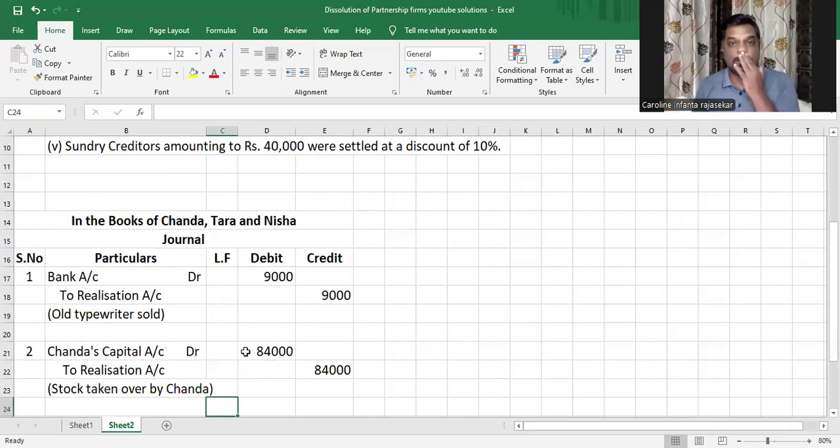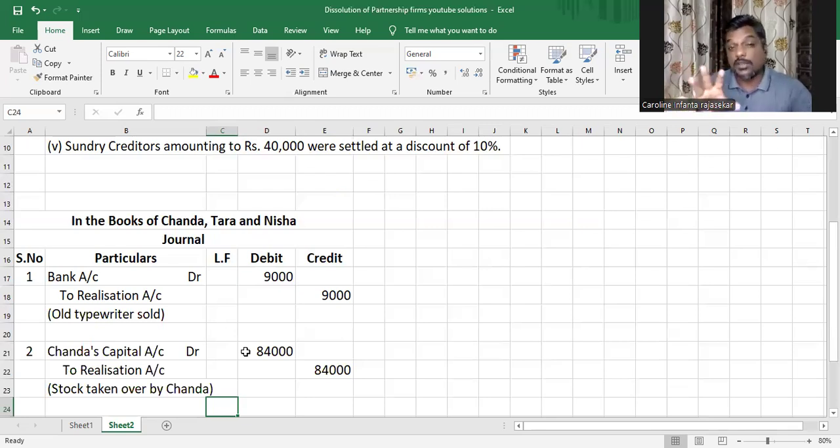For the part where they took the investments, out of the 23,500, the 10,000 for which they took the investment, no entry for that. Because when you actually pass the entry, the creditors' liability settles, so realization account will be debited, and the asset goes out of the business, so realization account will be credited. The journal entry would be realization account debit to realization account. So we cannot pass an entry for that.